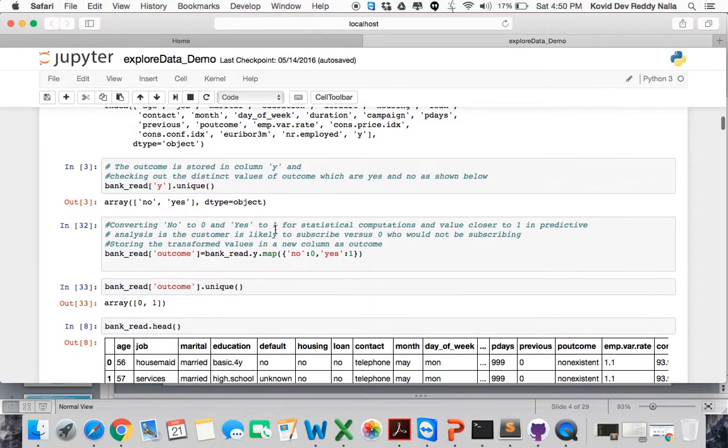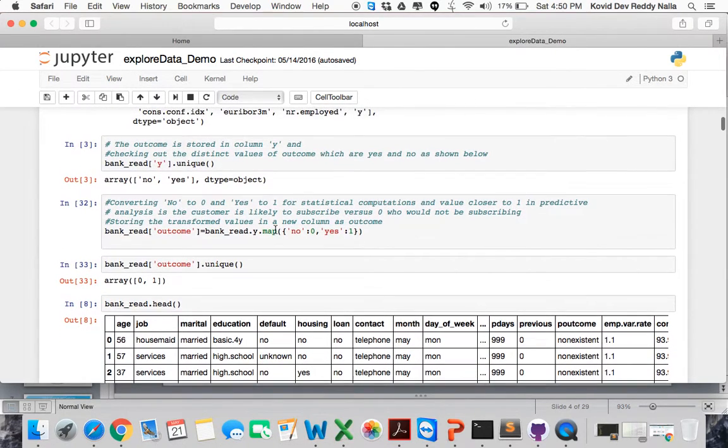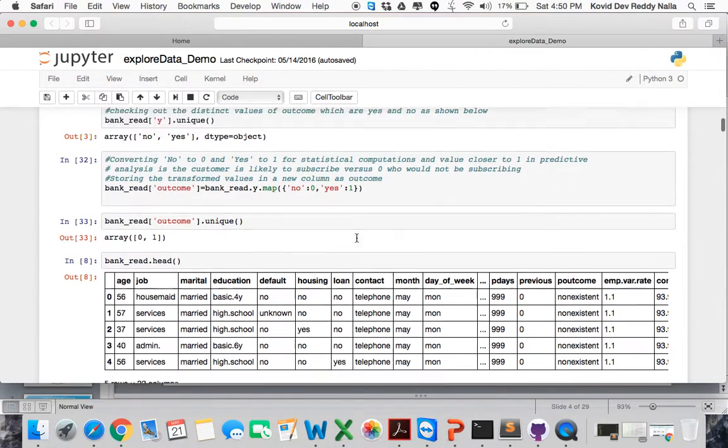So then next what we are doing is checking how many distinct values of s and no are there in the data set. And we are mapping the outcome with no to 0 and s to 1. We are converting the text values into numeric values, which is useful for aggregations and will be useful for statistical analysis.